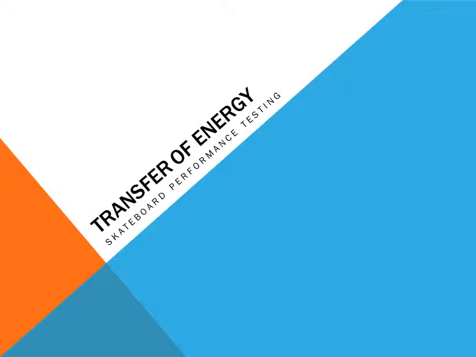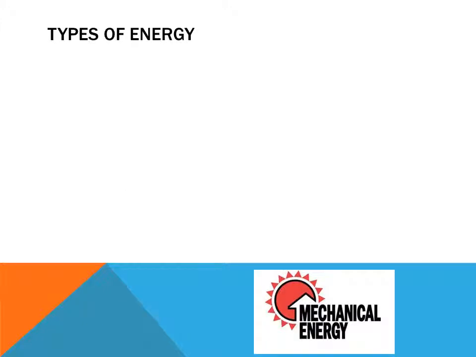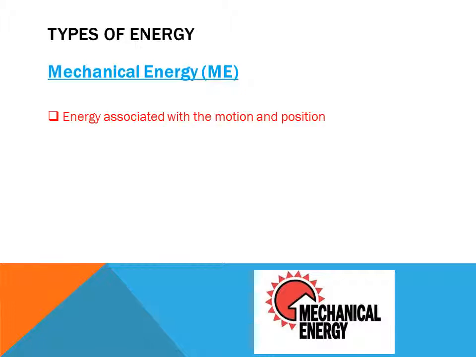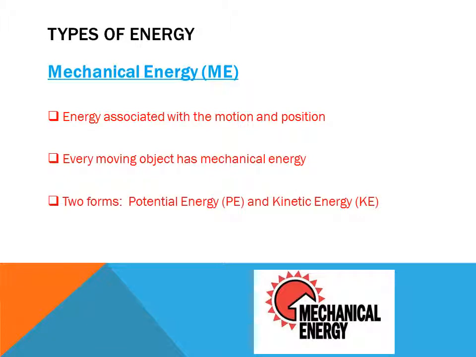As a skateboard rolls down a ramp, a transfer of energy occurs. There are three types of energy we will be discussing. Mechanical energy is related to the motion and position of an object. Every moving object has mechanical energy. There are two forms of mechanical energy: potential energy and kinetic energy.